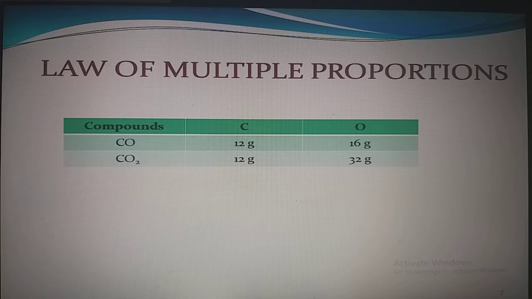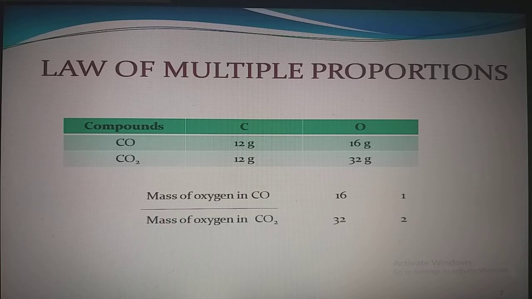Let us look at the mass of the oxygen. The mass of oxygen in carbon monoxide is 16 grams and in carbon dioxide it is 32 grams. Let us find out the ratio of oxygen in carbon monoxide and carbon dioxide. Mass of oxygen in CO divided by mass of oxygen in CO2 equals 16 divided by 32, which comes out to 1 by 2, a simple whole number ratio.